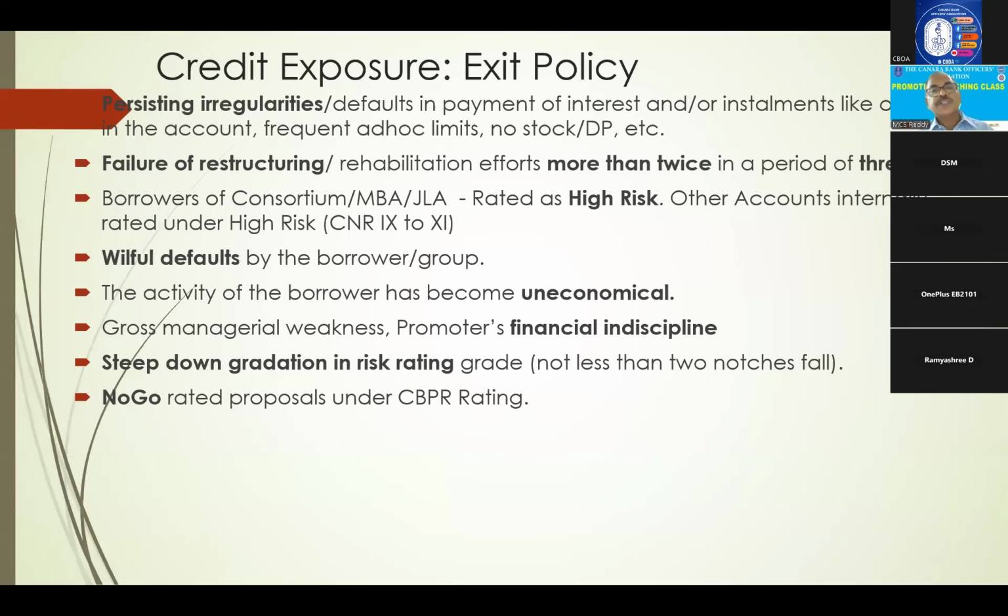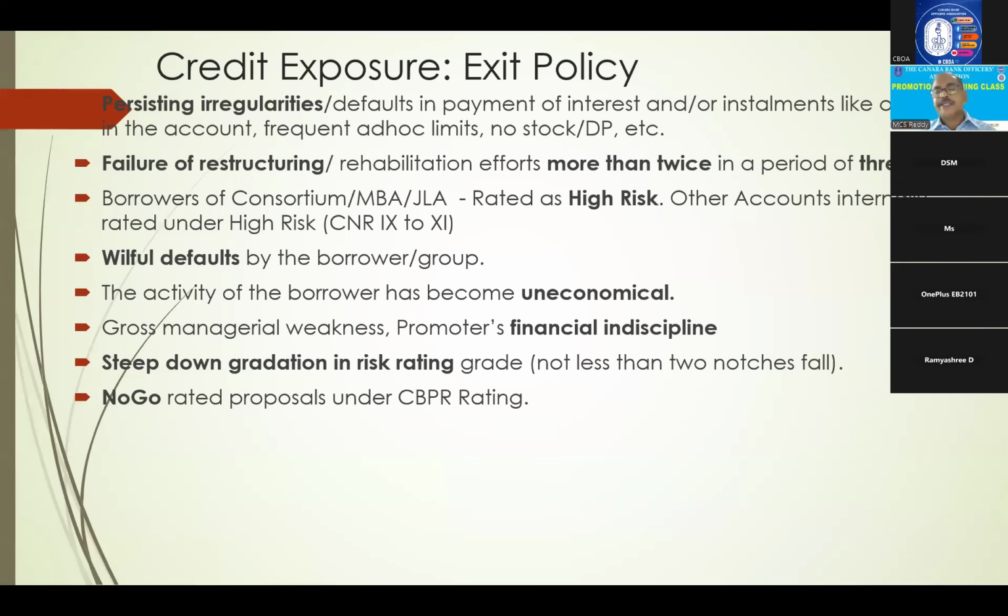Next, borrowers of consortium, MBA, JLA rated high risk. And willful defaulters in the borrower group. Suppose any willful defaulters are there in the borrower group, you have to maintain higher provisioning, 5% provisioning. That is another problem. So the activity of the borrower has become uneconomical, no profits. Financial indiscipline.